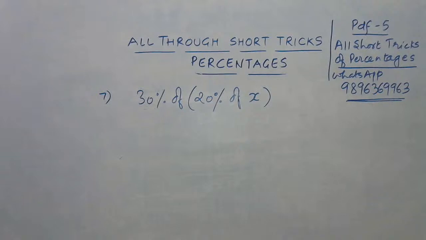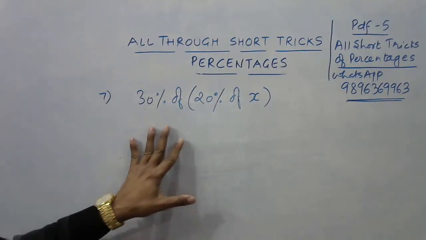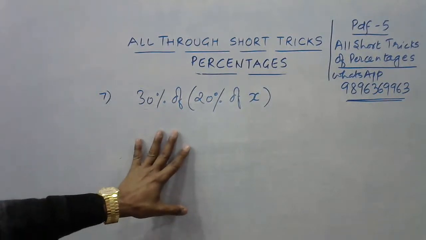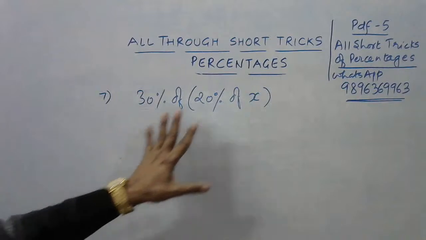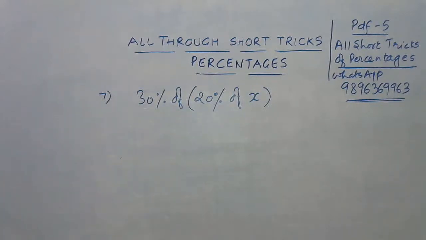What number, what fraction will you get on simplification of this? 30% of 20% of x. Now I hope you don't get this one wrong. I'm praying to God this should be correct for everybody, because this is again based on a simple logic.